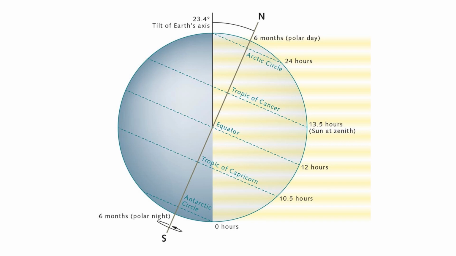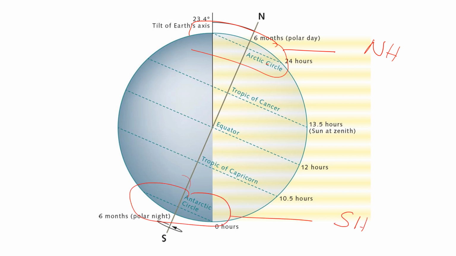So here you can see the upper part. This part is the northern hemisphere, and this part is the southern hemisphere. The northern hemisphere is also known as the Arctic region, and the southern hemisphere is known as the Antarctic region. Generally on the Earth there are four seasons.